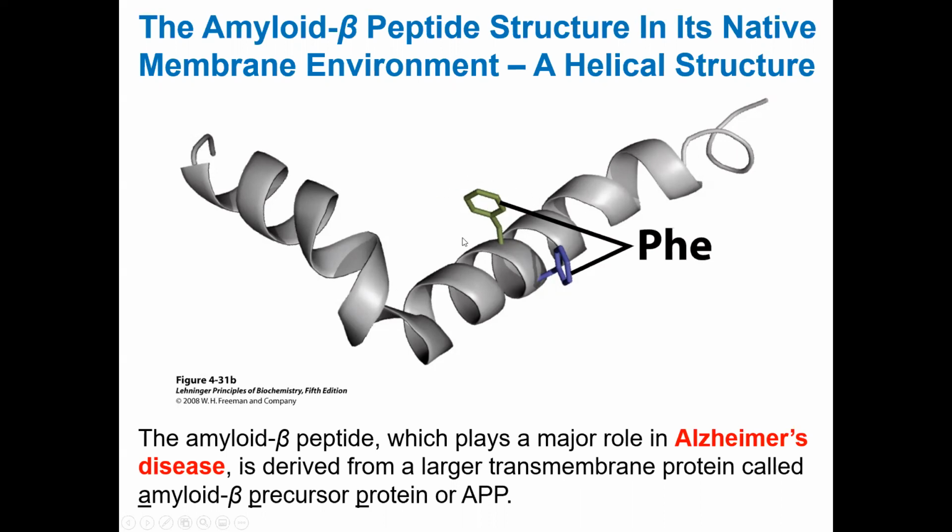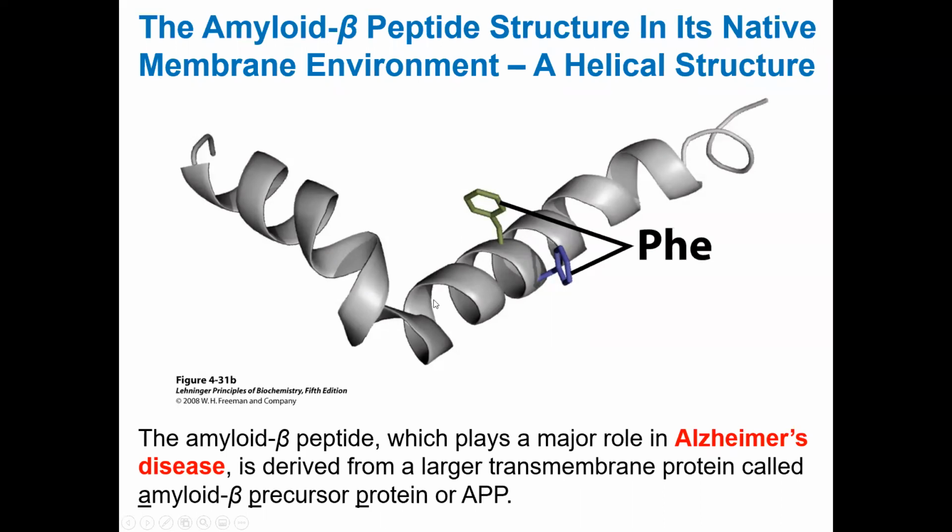They are showing you a phenylalanine, okay, that really is the one that creates the problem in folding. When it is part of the regular protein, it is an alpha helical structure. But sometimes during some physiological processes, this protein is cleaved by dedicated proteases, and then it leaves the membrane environment.